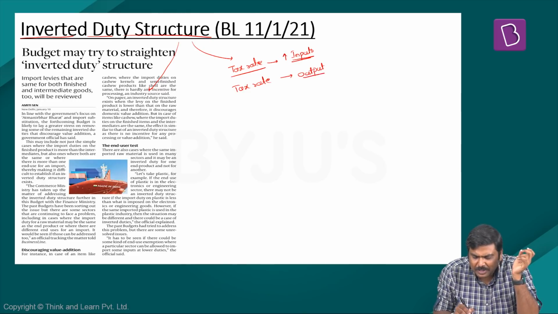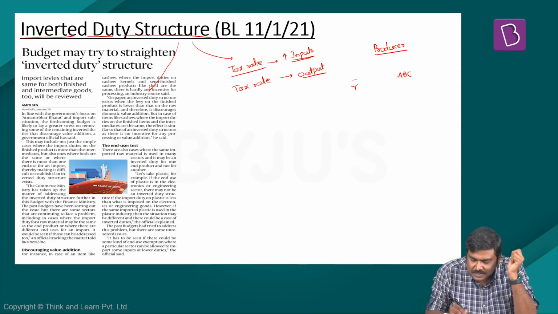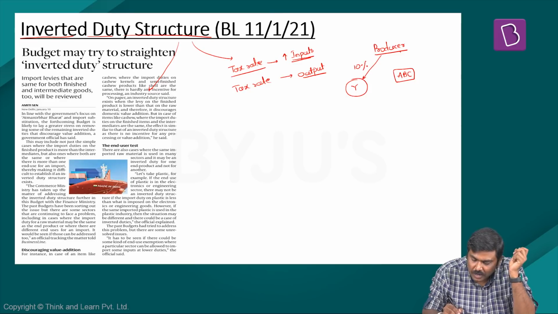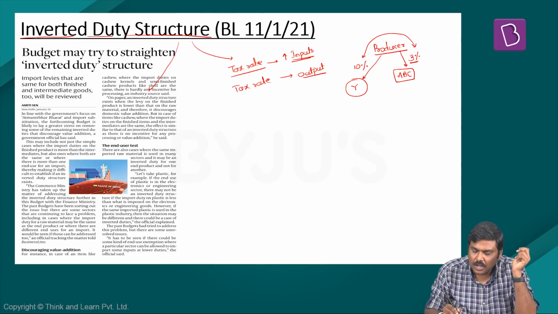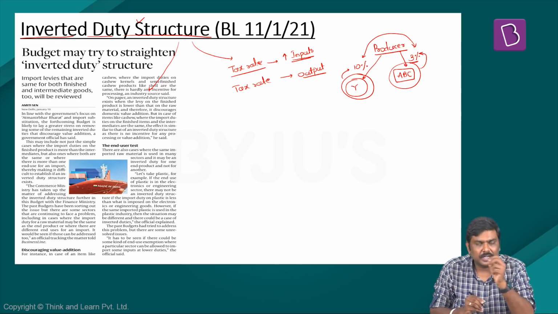And what do you mean by this? Let me give a very simple example here. Imagine here is a producer. He is producing a particular good. And to produce this particular good, let's say ABC, he needs a raw material Y. When he purchases this particular raw material Y, let's say he has given a tax at the rate of 10%. Now he has produced the good. Now this particular good attracts a tax rate of 3%. Whenever such tax rate difference exists, that is specifically when on the output the tax rate is lesser compared to the tax rate on the input, this particular concept is referred to as inverted duty structure.